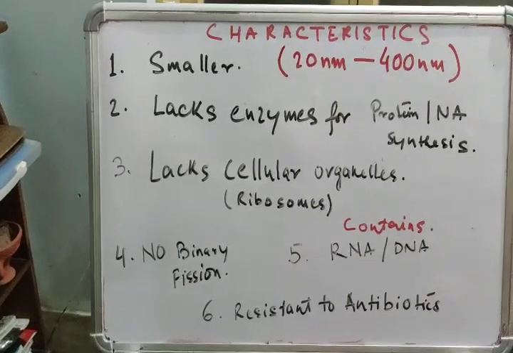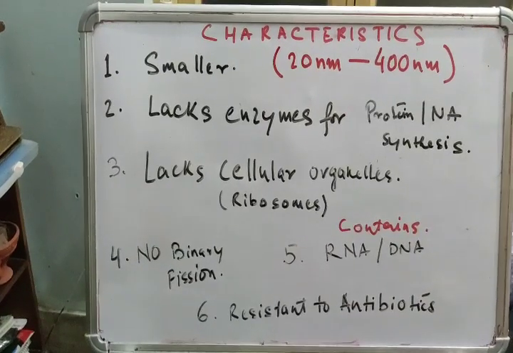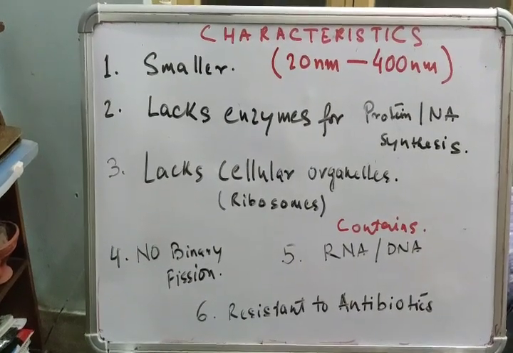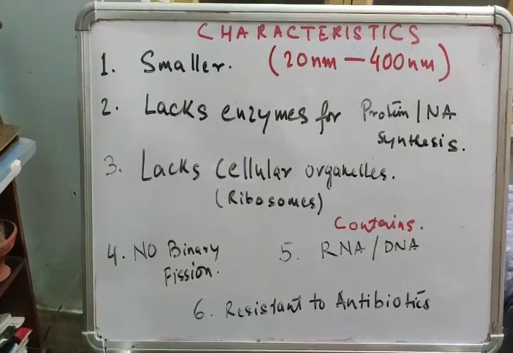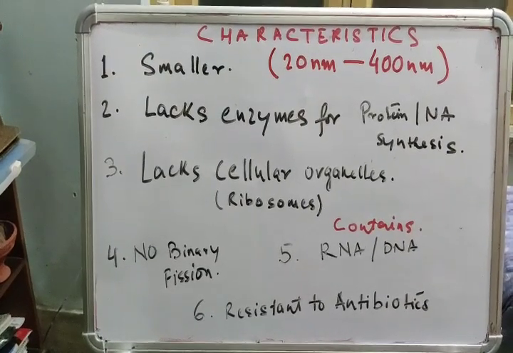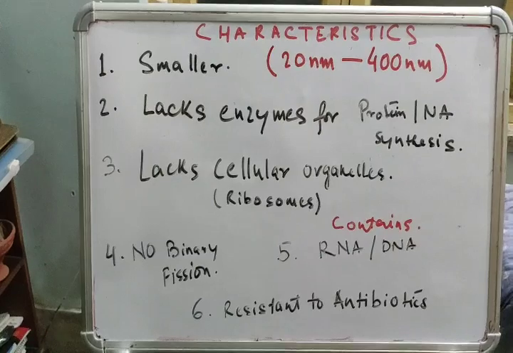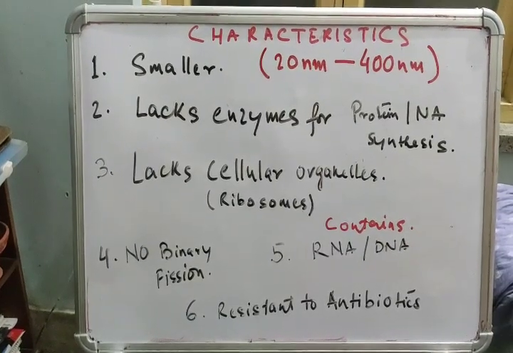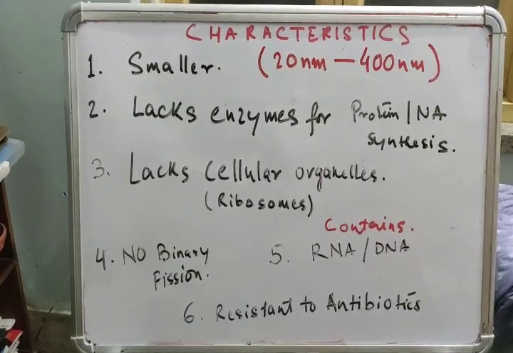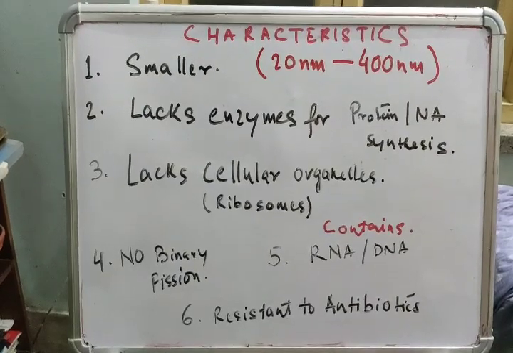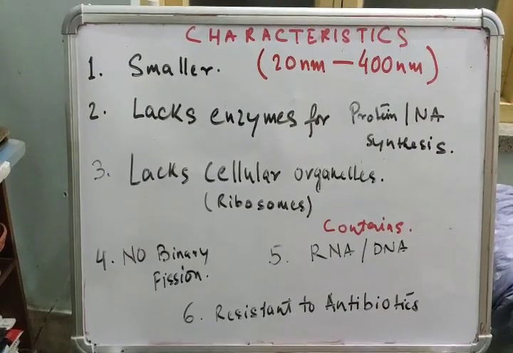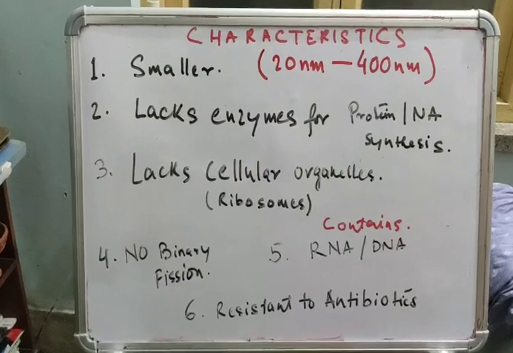We have already seen the definition as well as the morphology of the viruses. Now let's see some general characteristics or salient features of viruses. Number one, they are smaller than bacteria, around 20 nanometers to 400 nanometers, and they lack enzymes for protein and nucleic acid synthesis.